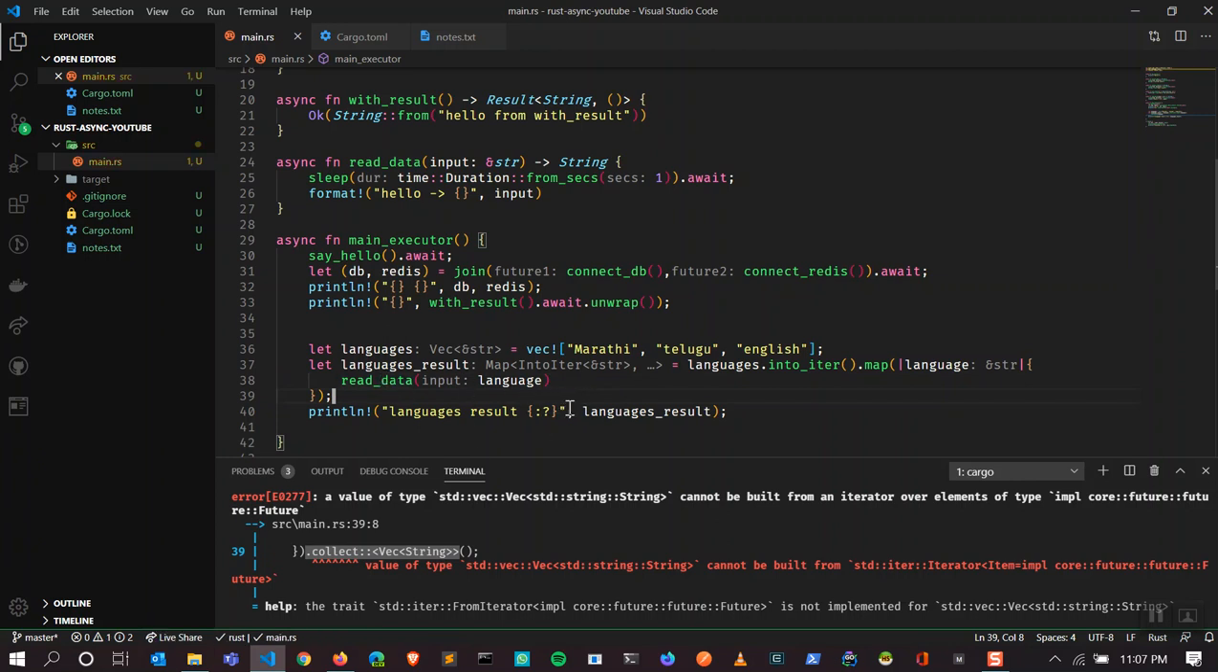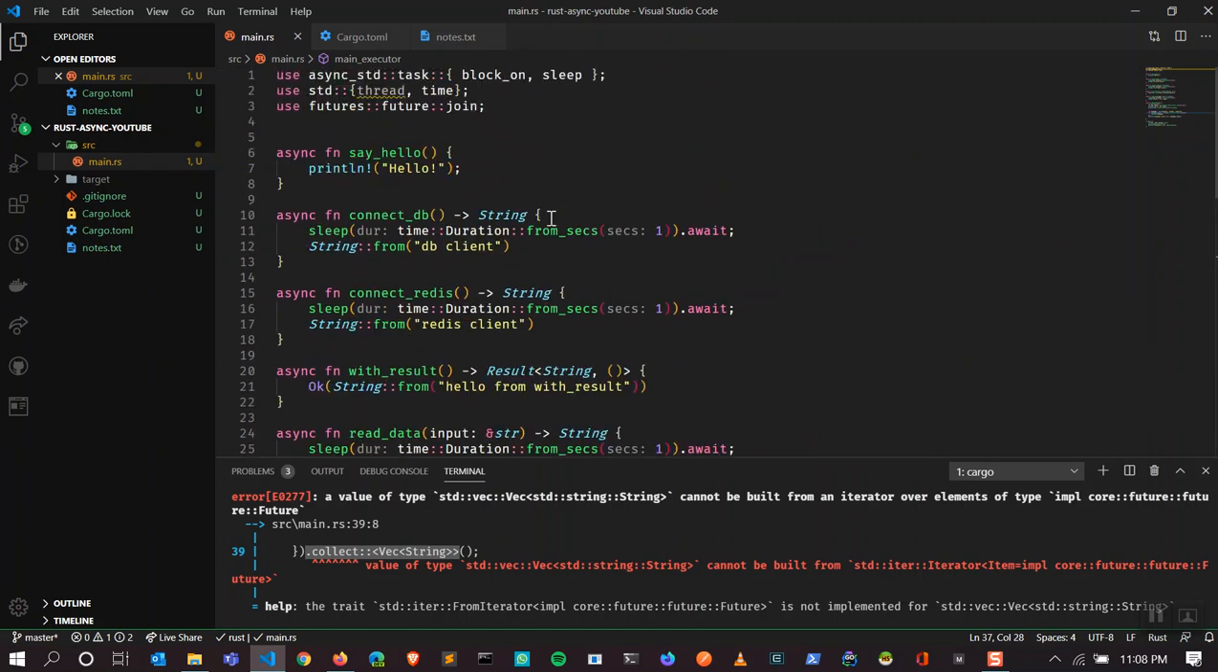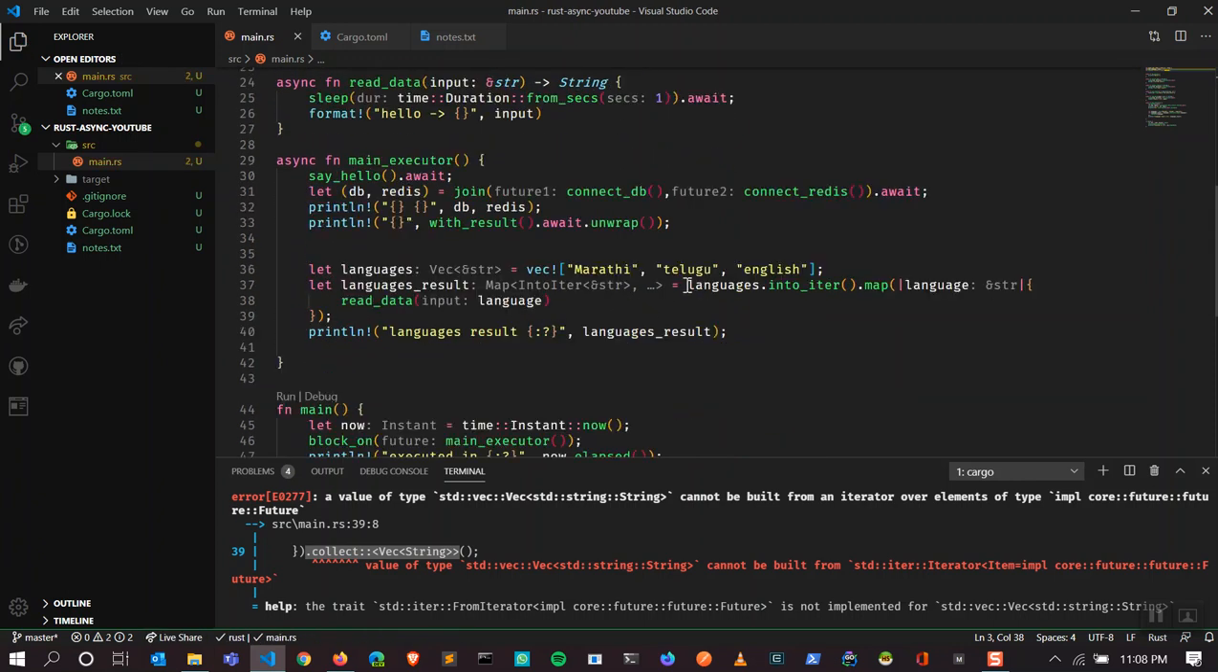So now I have a vector of collected iterators, not iterators, futures. What I'm going to do now is there is something called join all. Join takes a standard number of futures, like 1 or 2 or 3 or 4. Join all is going to take a vector of futures. Since I know that this map returns the vector, I can add join all.